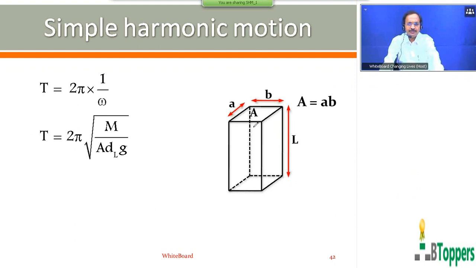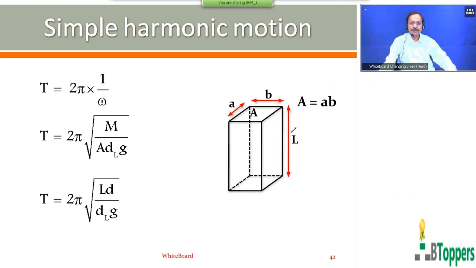Capital A is the area of the horizontal face of the block. Sometimes the block may be rectangular in shape. If the block is a solid rectangular block with length L, and the breadth and length of the horizontal face are small a and small b, then the area of cross section of the horizontal face of the block can be written as small a into small b. Mass of the block you can write as volume of the block into density of the material of the block.